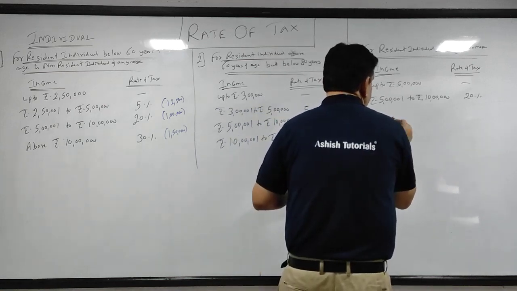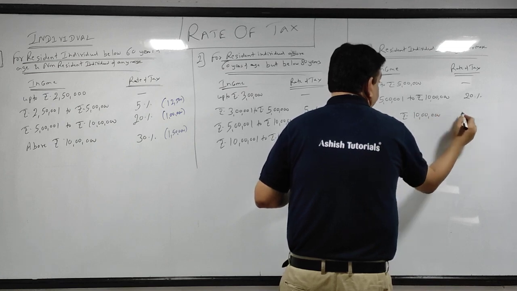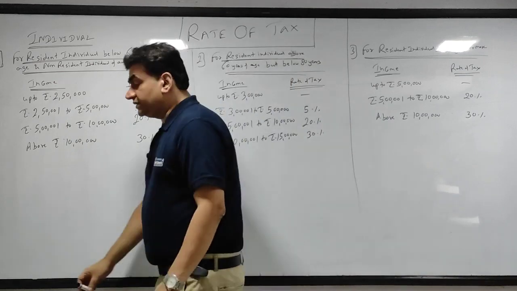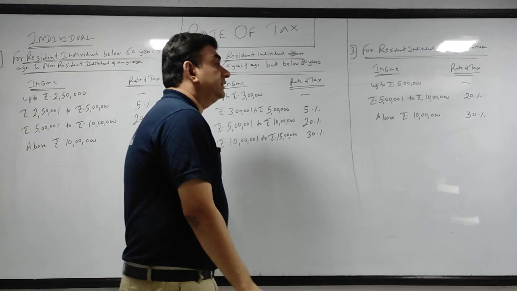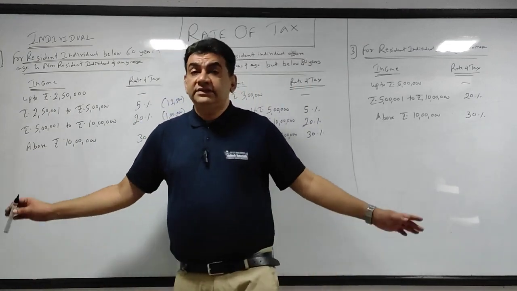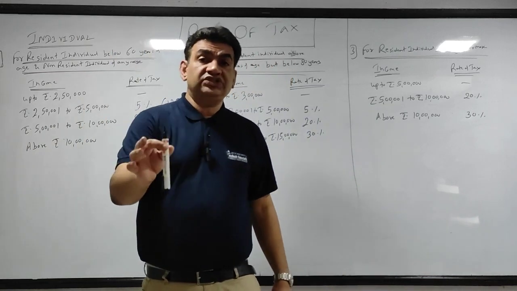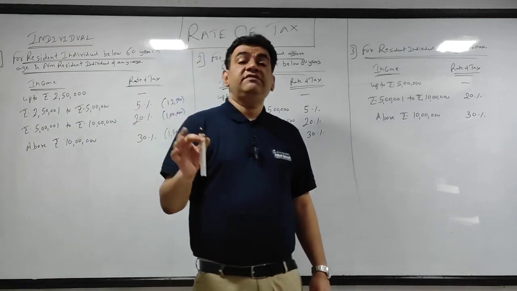If the income goes above rupees 10 lakh, then the rate is 30%. Clear guys? This is the basic tax slab applicable for your batch, that is assessment year 2023-24,